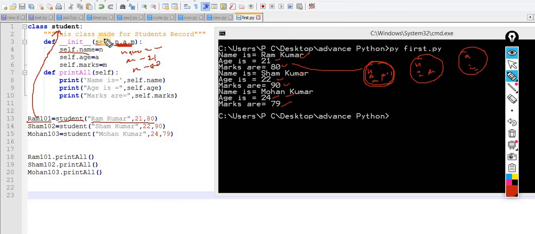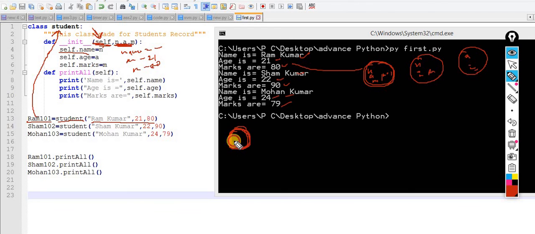So self is a naming convention that you need not be bothered about. The first parameter I never pass anywhere. So my interpreter understands that this first parameter is considered as the instance, and the rest are considered as name, age and marks.